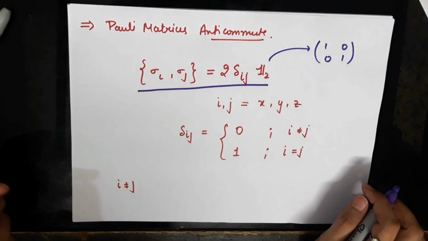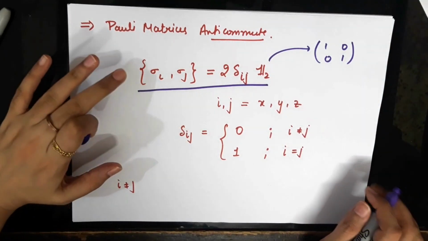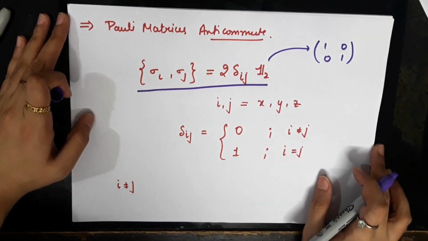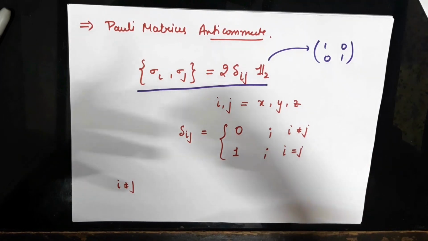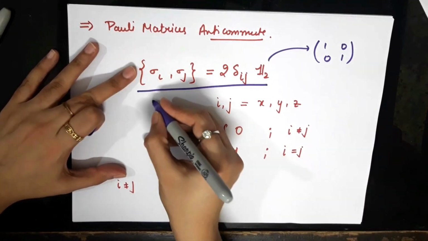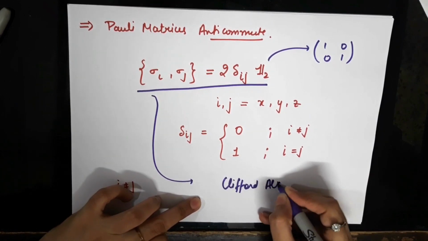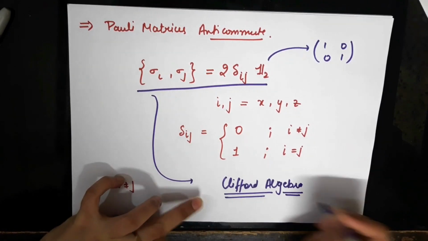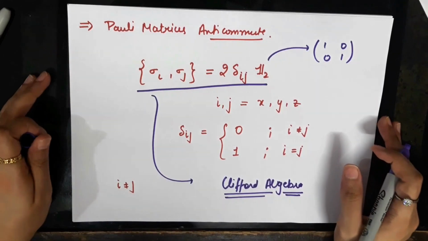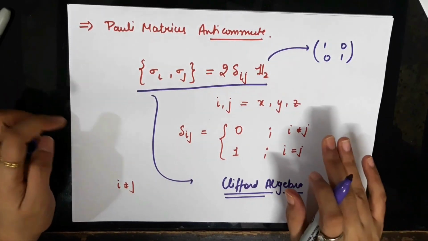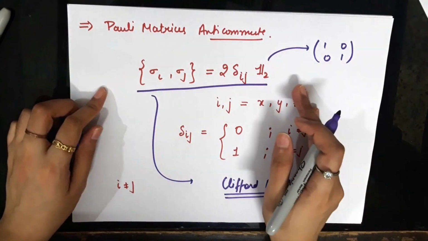And I would also like to mention here that this form of the anti-commutator relations that the Pauli matrices obey is an example of a more general algebra which goes by the name of Clifford algebra. So Pauli matrices are three special 2 by 2 matrices which obey this form of anti-commutation relations.